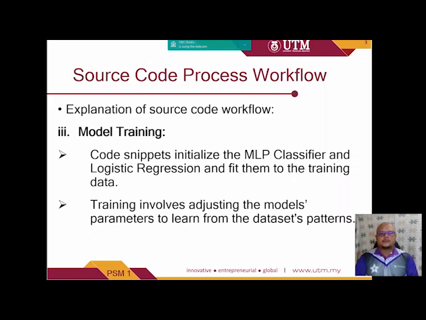The third step of the source code process workflow is model training. It will use a code snippet to initialize the MLP classifier and logistic regression and feed them the training data. The training involves adjusting the model's parameters to learn from the dataset patterns. Code snippets are small blocks of reusable code that you can add to a code file.